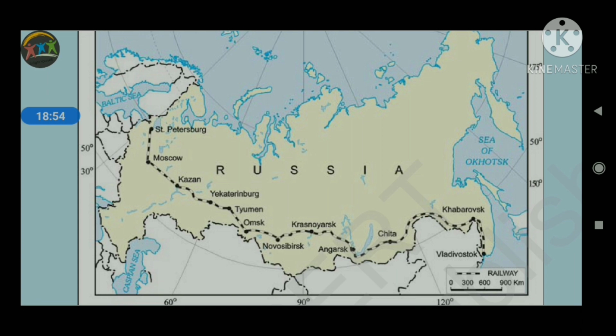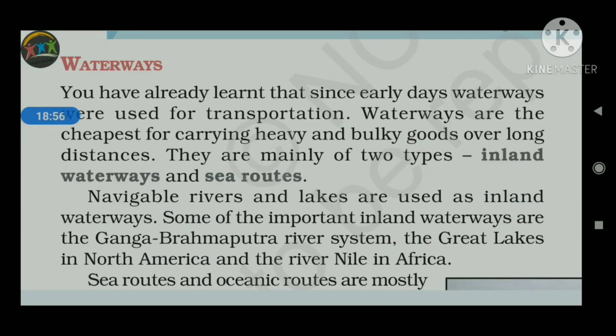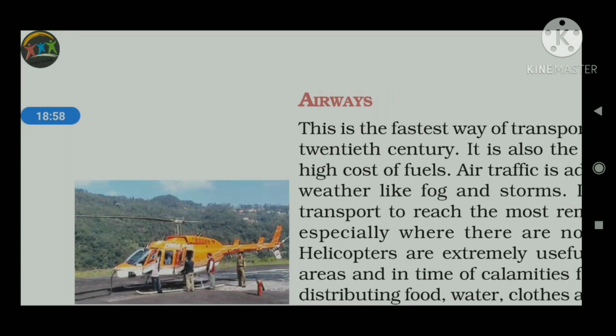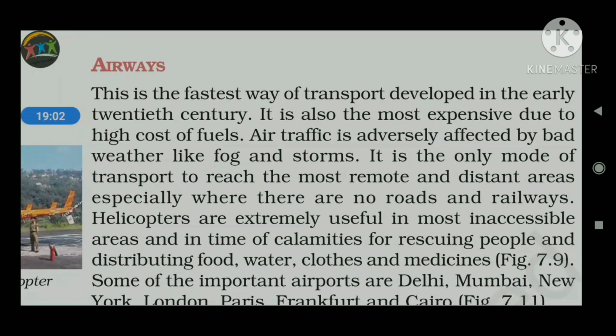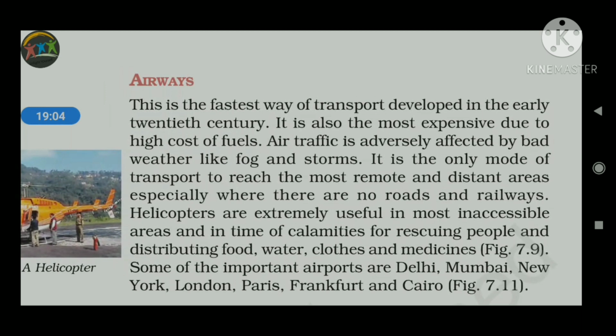Now we are coming to air transportation. Waterways we have already completed. Now we are coming to air transportation. Airways are also important for the very hilly and mountainous regions.